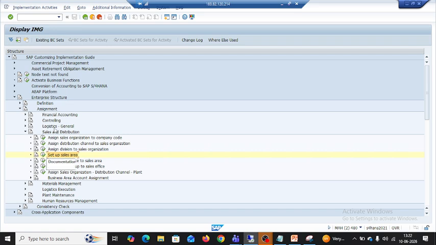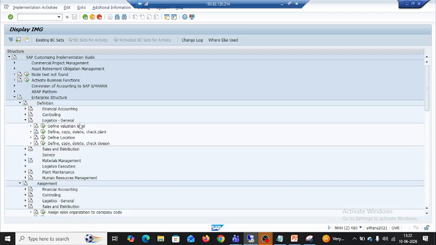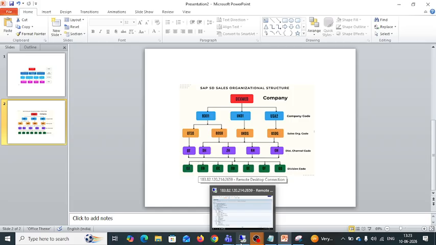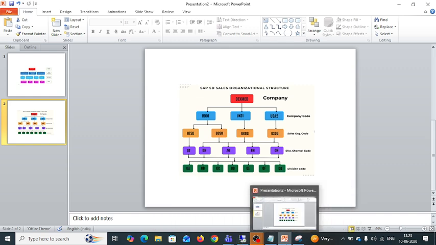And don't confuse here, assignment will come under sales and distribution for the division, only definition comes under logistics. Assignment completed, distribution channel completed, division completed, setup sales area is completed. And this is optional, but let me tell you about the plant.